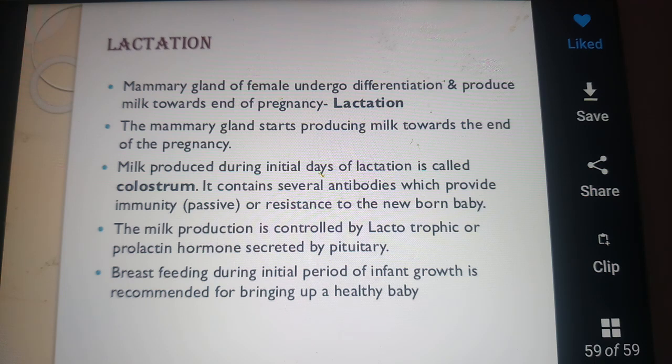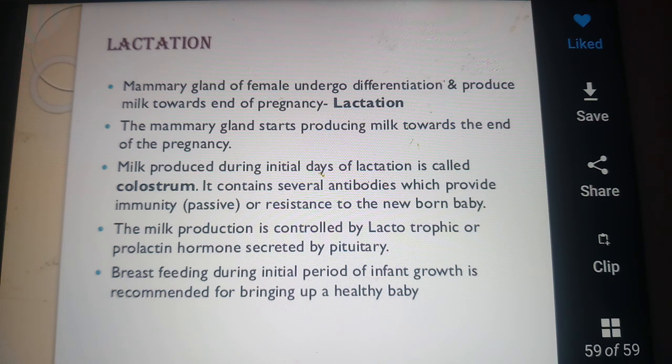The milk produced during the initial few days of lactation, remember, a very important question, is called the colostrum. What is colostrum? It is the milk produced during the first few days of lactation, or just immediately after the birth of the baby. It contains several antibodies which produce a passive immunity to the child and give immunity resistance to the newborn baby. Understood? The milk production is controlled by the lactotropic or PRL hormone.